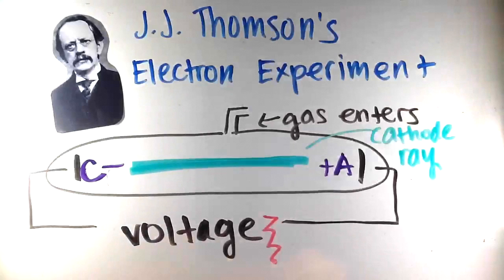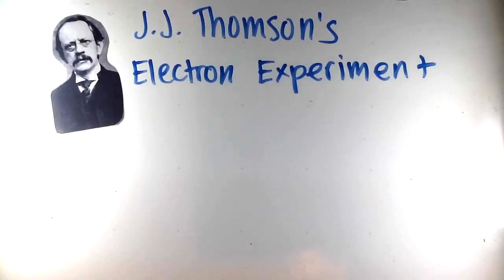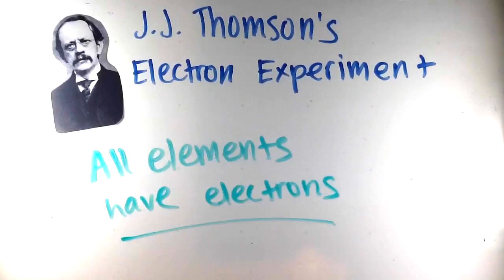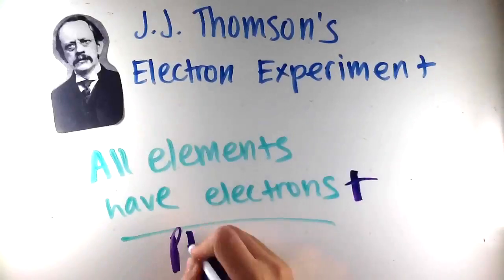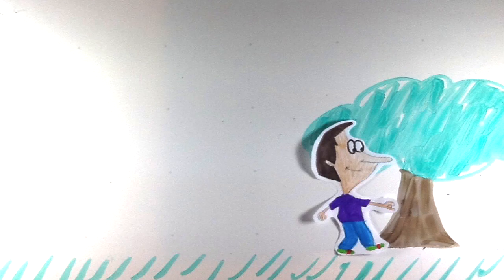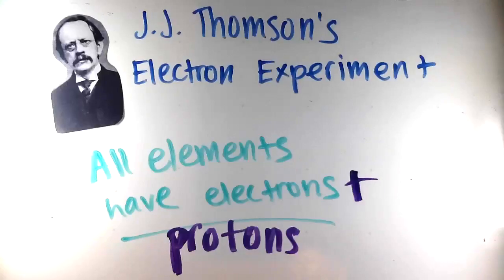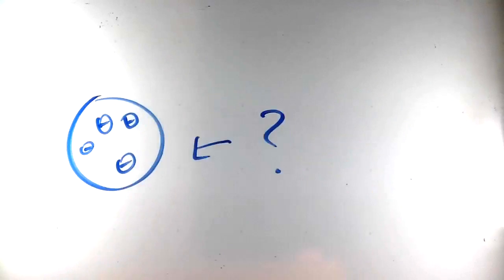Because any gas pumped into the tube gave this result, all elements contain electrons, or negatively charged subatomic particles. But if all matter has a negative charge, shouldn't that mean that everything we touch electrocutes us? Well, not exactly. All atoms have protons with positive charge that neutralize matter. At this point, the atomic structure shows what's inside an atom, but how is it arranged?